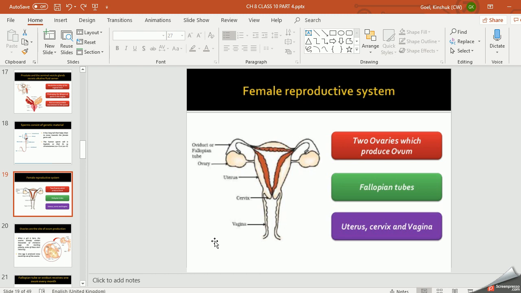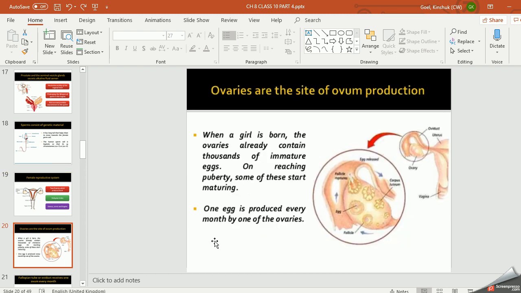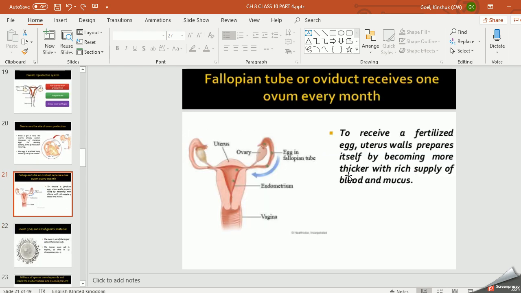That I'll show you by showing you the slide. Now this is the ovary, where you have eggs. These are the eggs, right? And every month one egg is produced by one of the ovaries, and that goes to the fallopian tube at the time of fusion. Now this is the uterus, right? This is the ovary, it gives an egg to the fallopian tube. So this is the fallopian tube where the egg in the form of ovum comes.